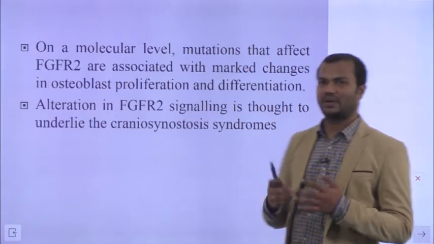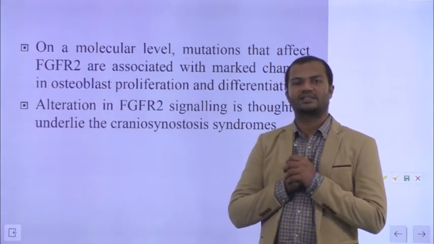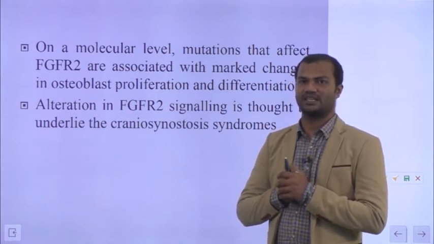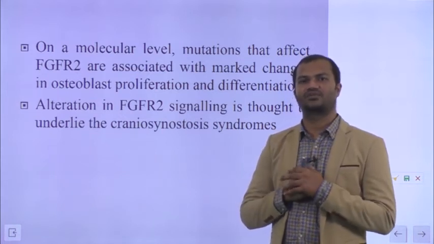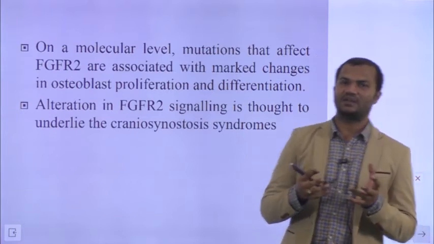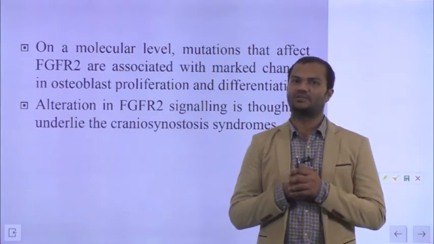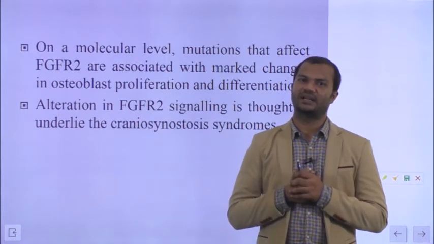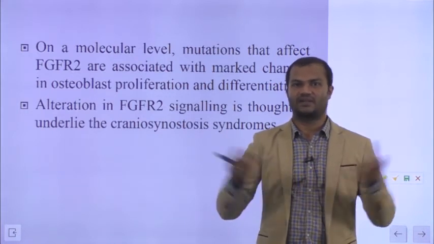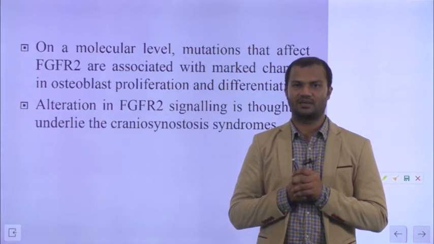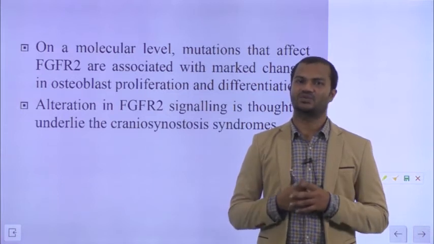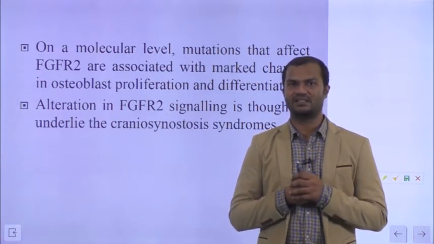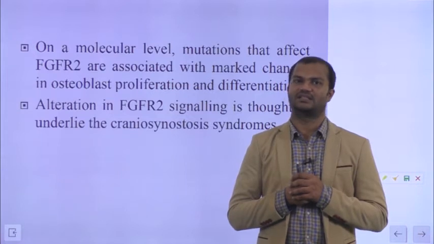So how does this fibroblast growth factor receptor operate? When a fibroblast growth factor receptor gets mutated, normally it can bind to only one or two types of ligands. But when the receptor gets mutated, it can bind to several different types of signaling molecules and will induce numerous signaling cascades which are not normally initiated.